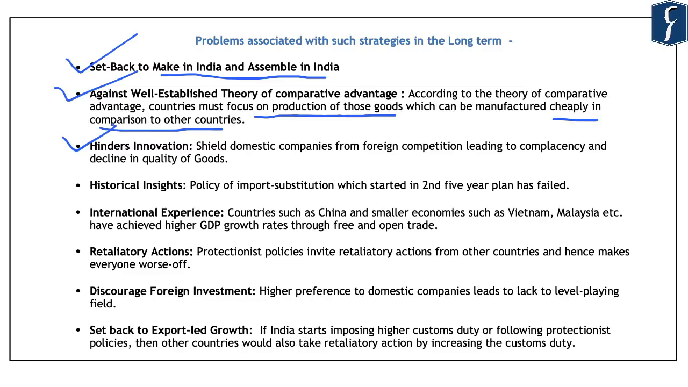And as such, it leads to complacency and decline in the quality of goods that are produced in the local markets. Further, historically also, this policy has seen a failure. In the second 5 year plan, India adopted the policy of import substitution, and this policy aimed at curbing imports from the foreign companies.